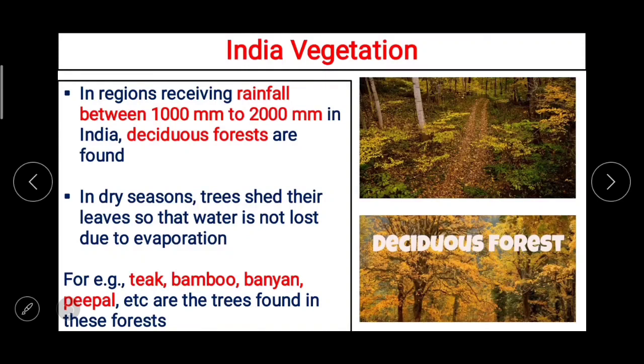In regions receiving rainfall between 1000 millimeter to 2000 millimeter, पहला जो हमने देखा evergreen में more than 2000 millimeter. Now here 1000 millimeter to 2000 millimeter in India, then the deciduous forests are found. First evergreen, then we are talking about the deciduous forest.